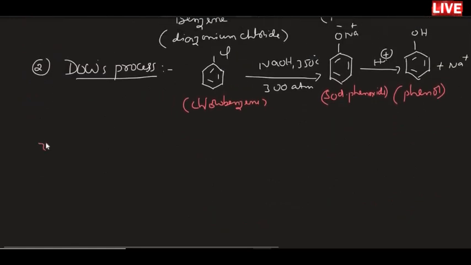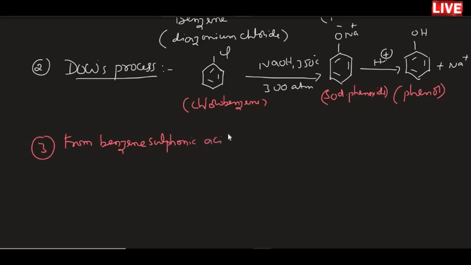Let us move on to the third method: how phenol can be prepared from benzene sulfonic acid. So we would like to prepare phenol from benzene sulfonic acid.